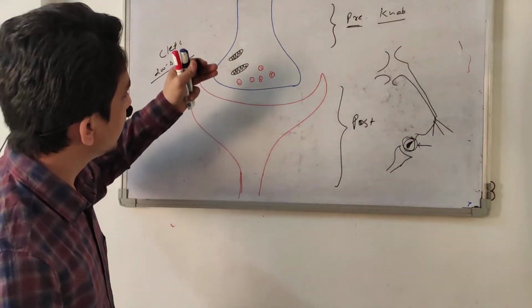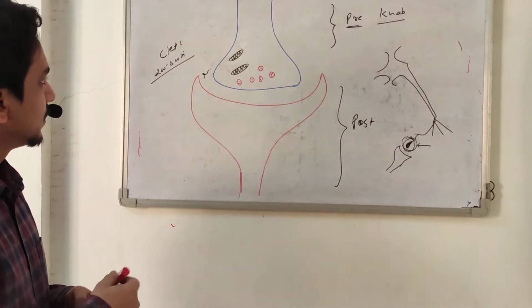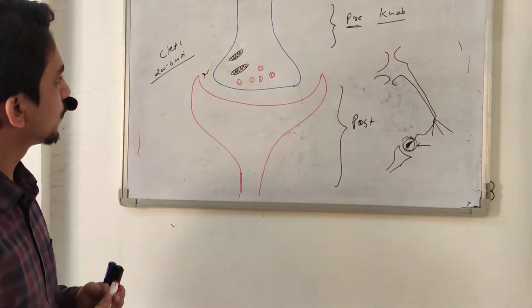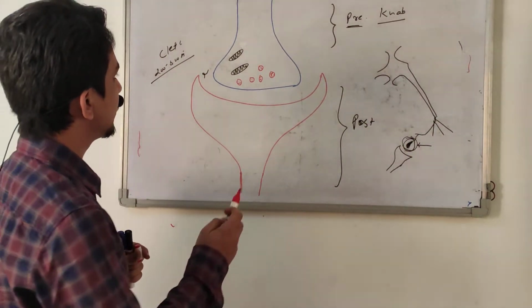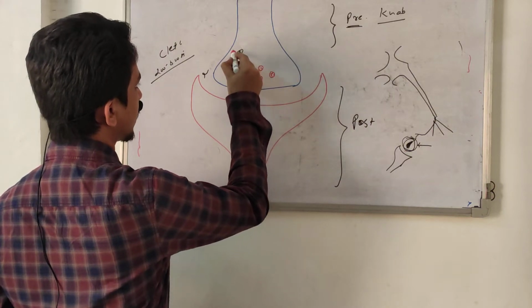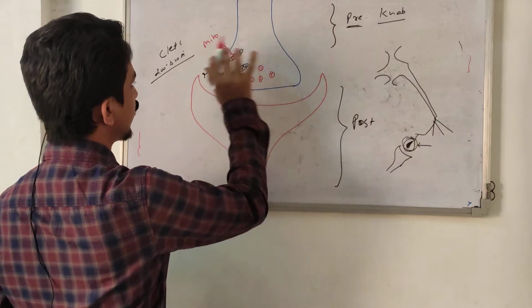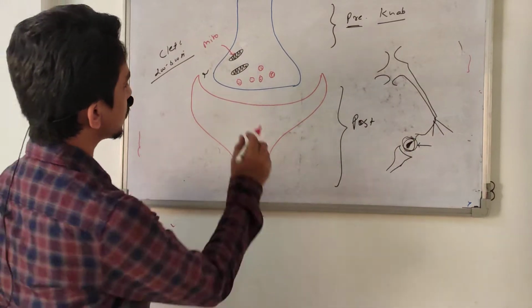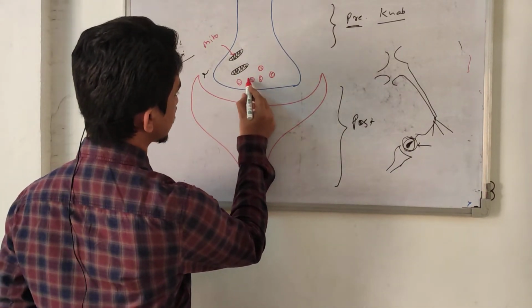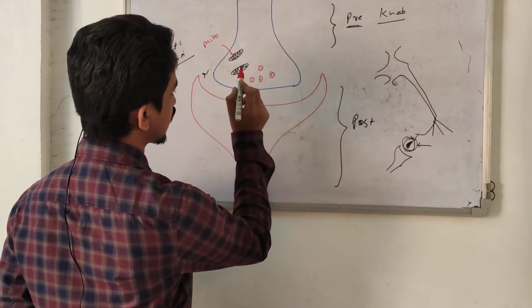In the presynaptic neuron, some structures are most important. We saw the anatomical physiology of synapse. The presynaptic neuron contains some mitochondria, which are responsible for giving energy. It also contains some vesicles, and these vesicles are filled with some chemical substance.